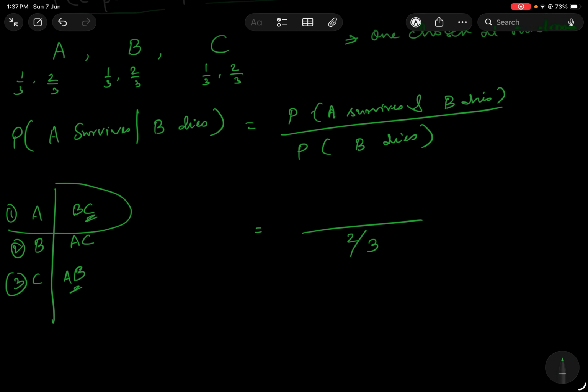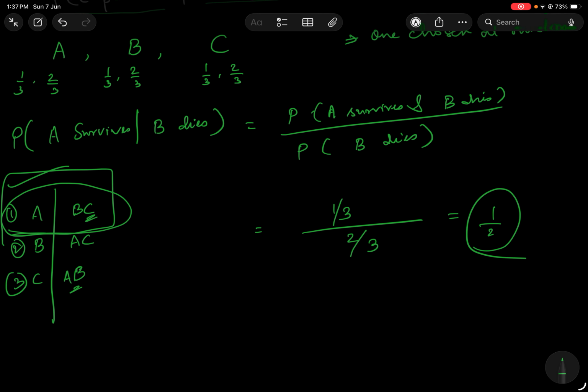That is just this one case, so that is 1 by 3. And if I do the math, I get 1 by 2. So earlier the chance of survival for A was 1 by 3, and with this new information, he's happy that his chance of survival has increased to 1 by 2.